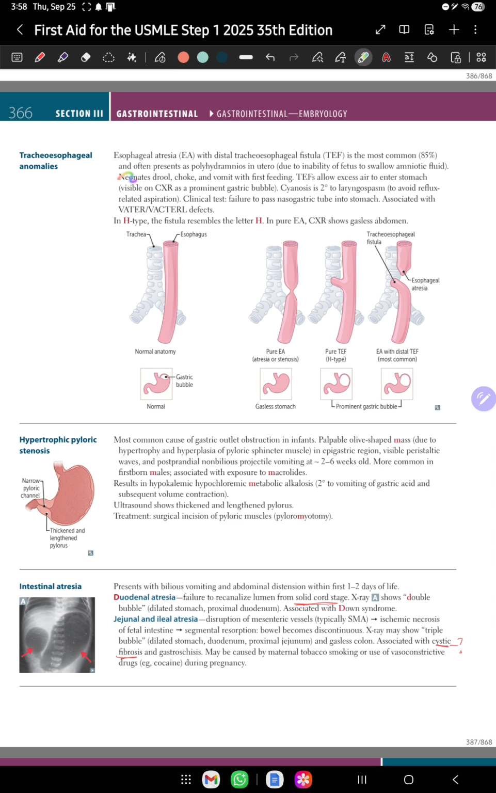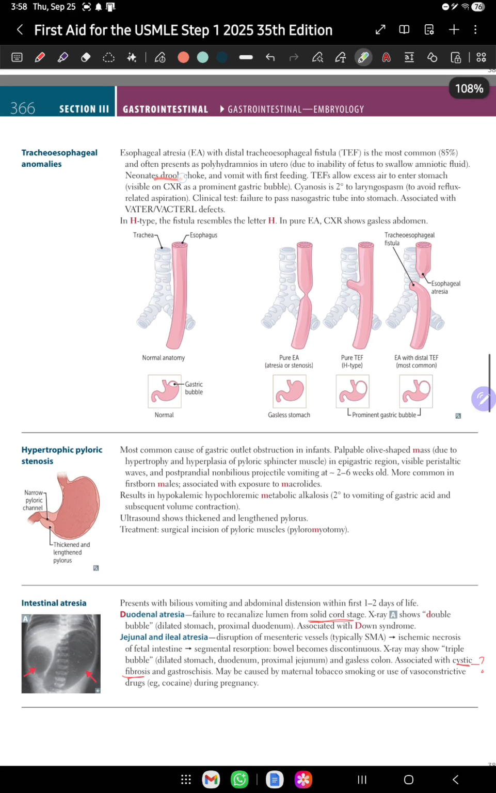Further it is written, neonates drool, choke and vomit with first feeding. So yes, if the child has esophageal atresia or any kind of tracheoesophageal anomaly, he is going to have drooling, with saliva and liquid coming from his mouth, choking when he aspirates something through his trachea, and vomiting with the first feeding, because anything he takes in is not going into his stomach and will result in vomiting.